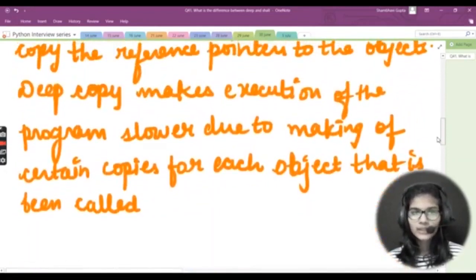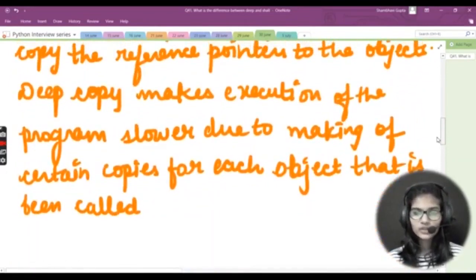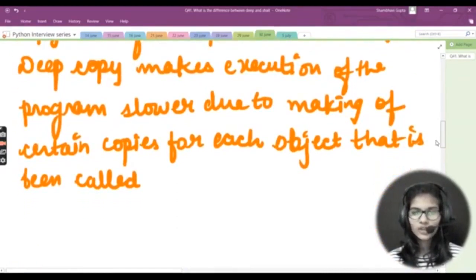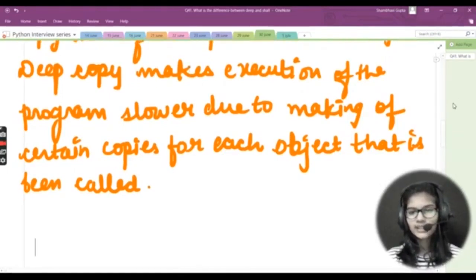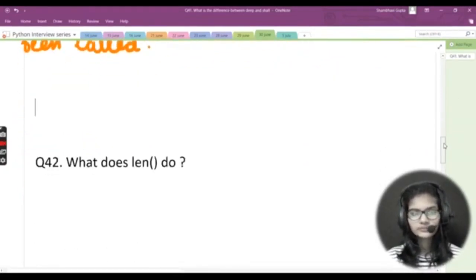And the deep copy makes execution of the program slower due to making certain copies for each object that is being called. So these are some differences which we can list between the shallow copy and the deep copy. I hope I made this very clear to you, what the differences are between the shallow copy and the deep copy.